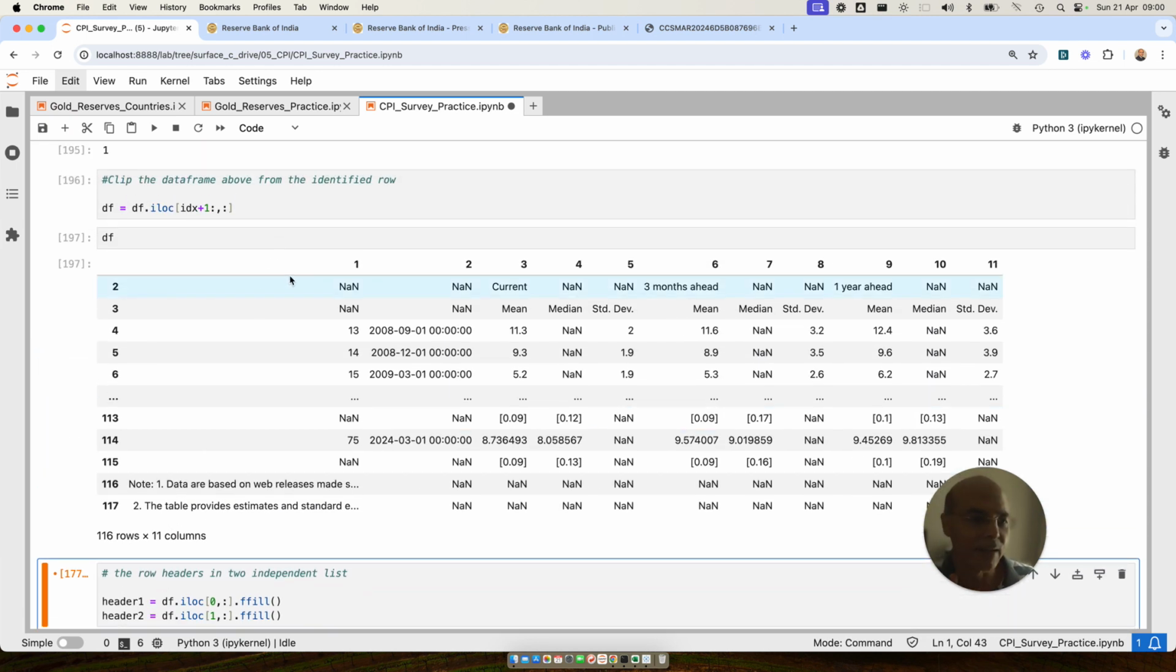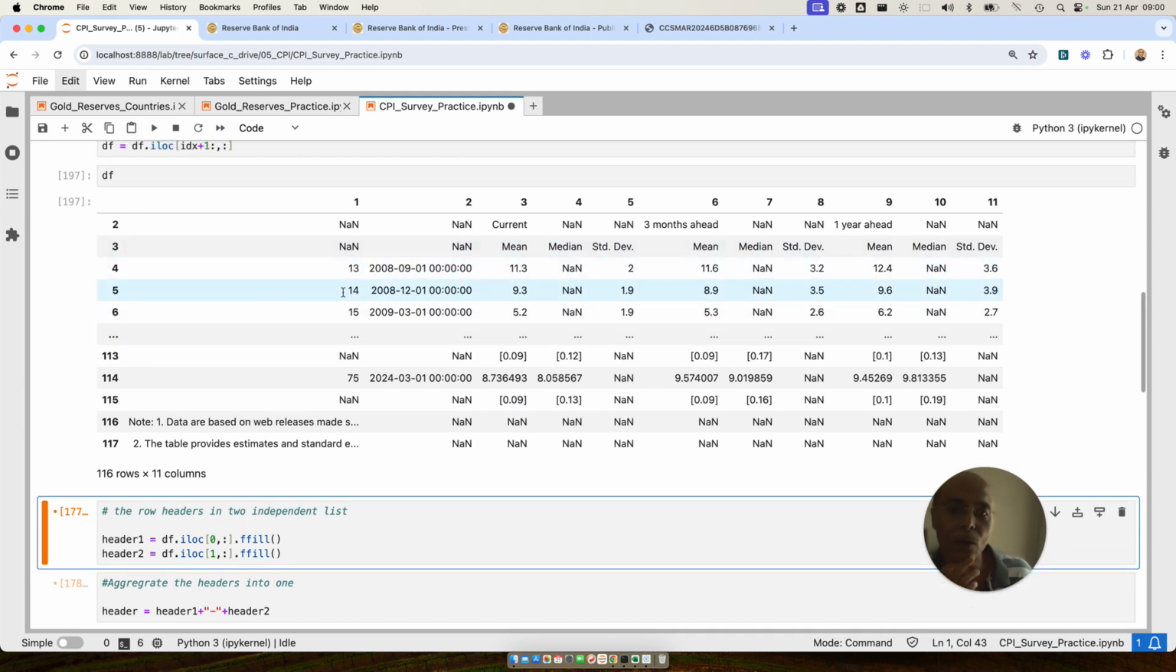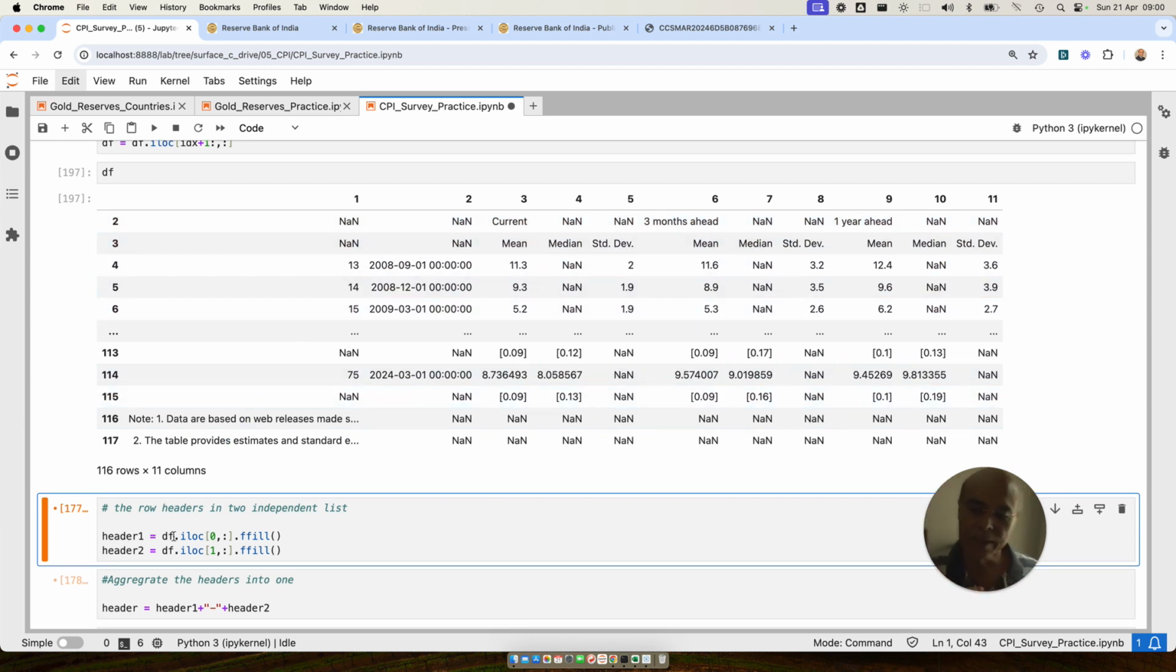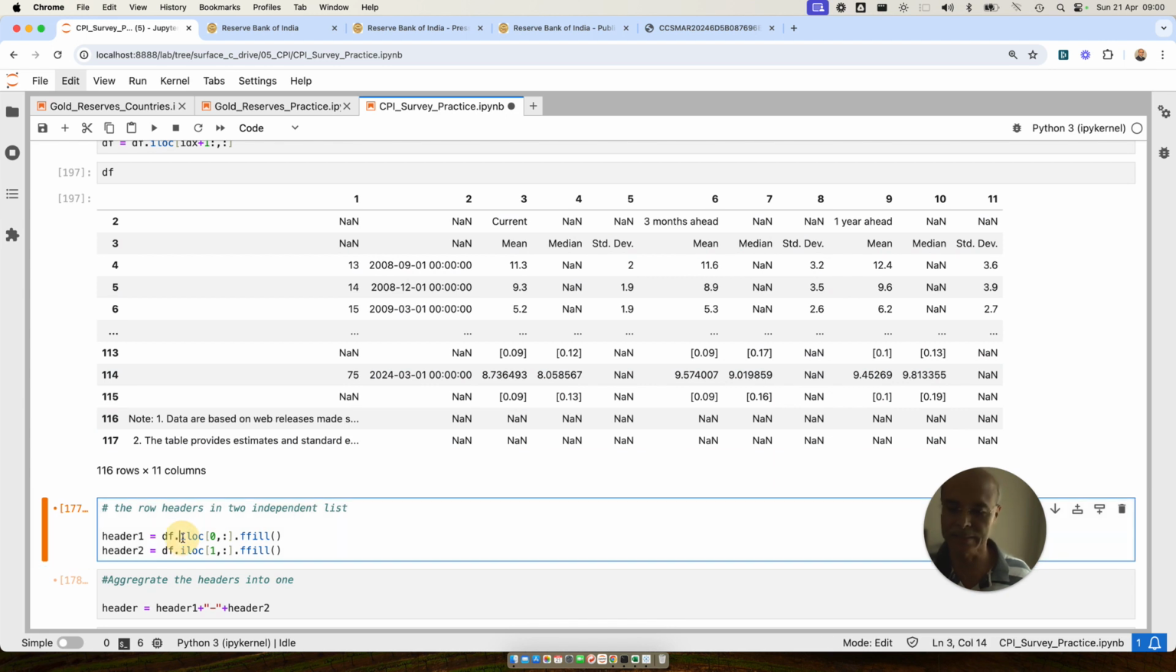See, the round is gone now. Now I know that my headers are contained in this particular row and this row, right? Row number 2 and 3. So I have to extract the headers, so I am extracting the headers. Now why I am doing fill, I am going to show you right now.